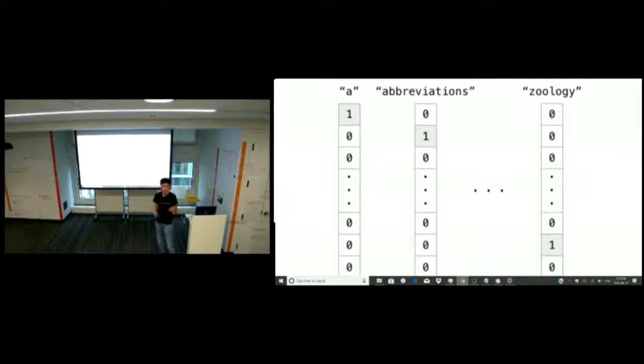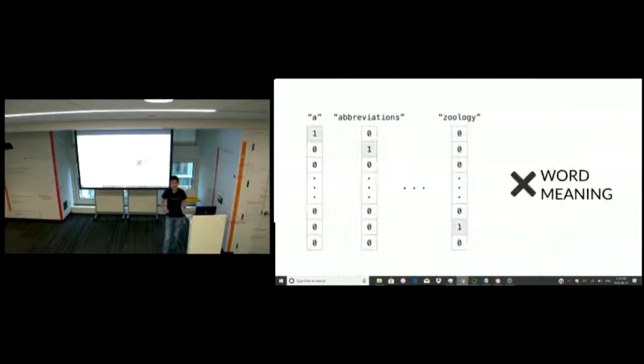So we basically create a list that has a length of the number of words that we want to account for. Every position on this list will correspond to a single word. And we can use this to distinguish between different words. So for example, position 1 might correspond to the word A. Position 2 might correspond to the word abbreviations. And we do this until we get to our final word.